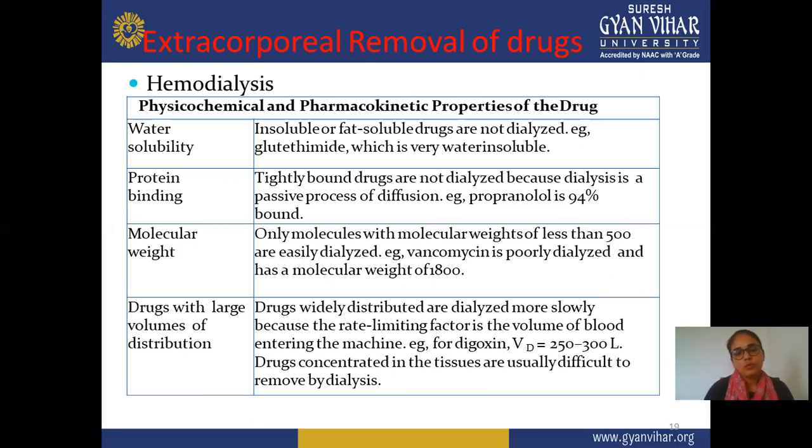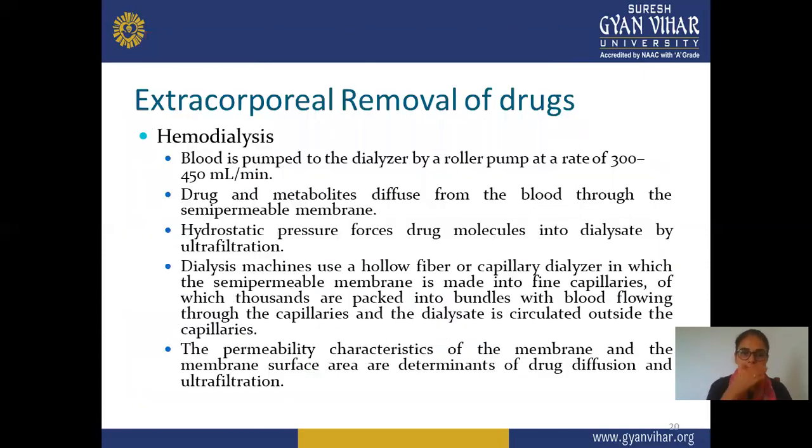Next, in physicochemical properties, drugs with a large volume of distribution. Drugs that are widely distributed are dialyzed more slowly, because the rate limiting factor is the volume of blood entering the machine. An example is digoxin, whose VD is 250 to 300 liters. And drug concentrations in the tissue are usually difficult to remove by dialysis. So these are some physicochemical and pharmacokinetic properties of a drug that affect dialysis.